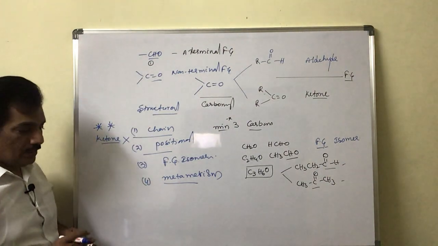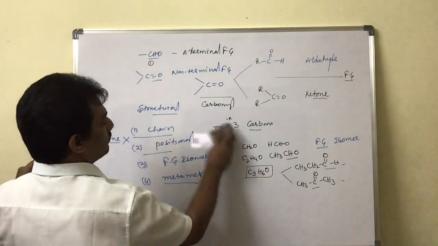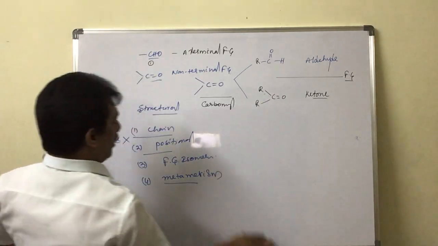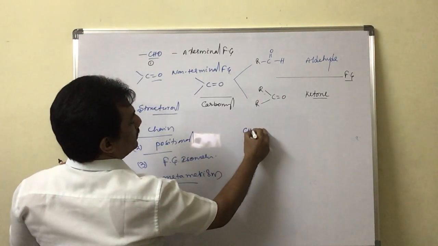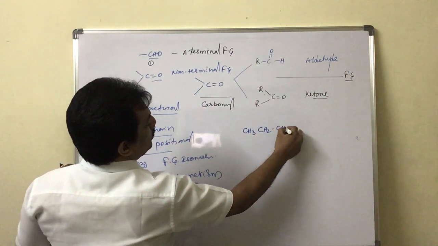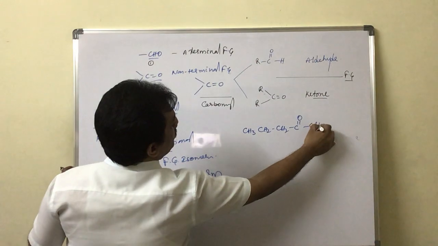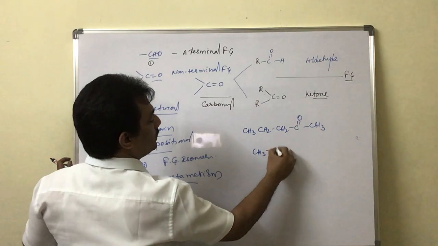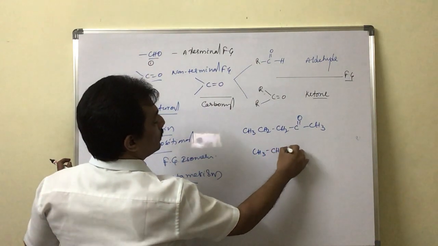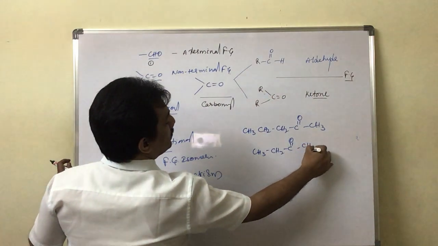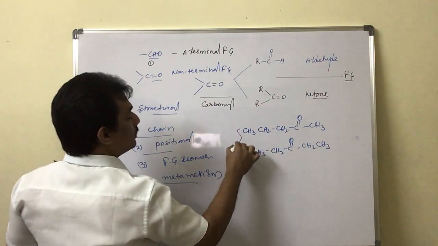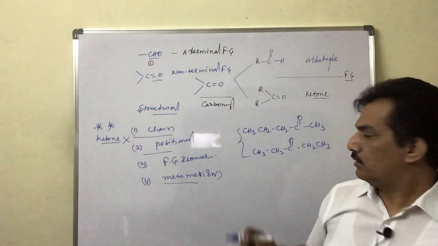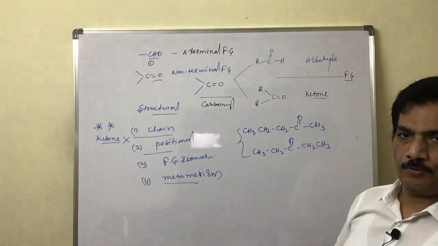Here, for example, if we consider different keto forms of a compound like this, it is CH3, CH2, CH2, C double bond O, CH3. And when it is given as CH3, CH2, C double bond O, CH2, CH3. Now these two seem to be positional isomers. Why?